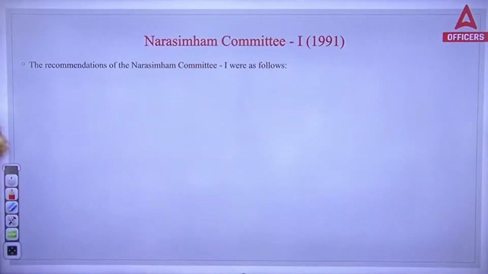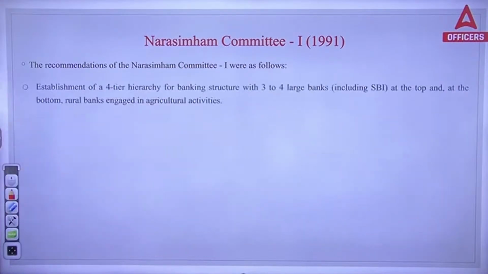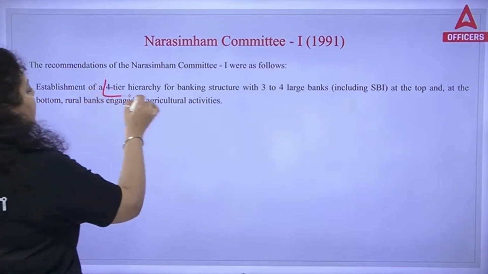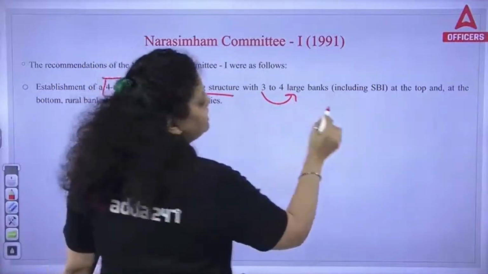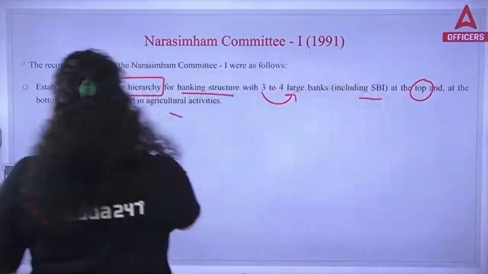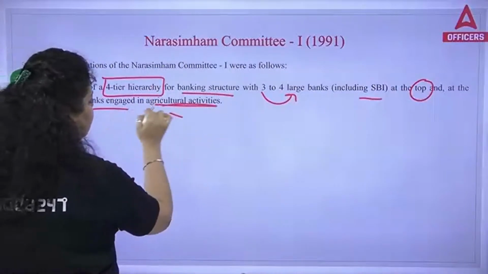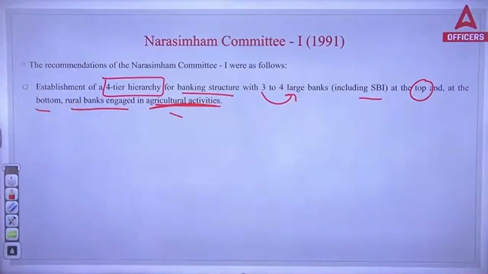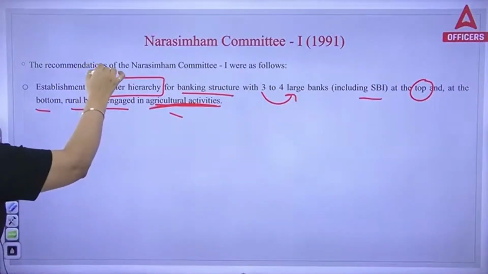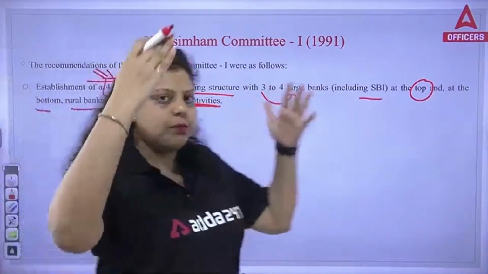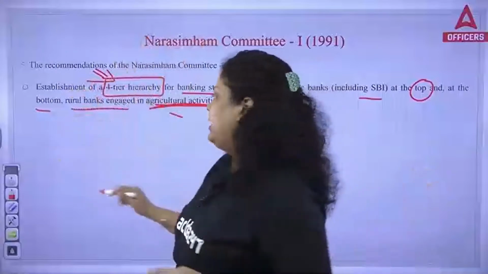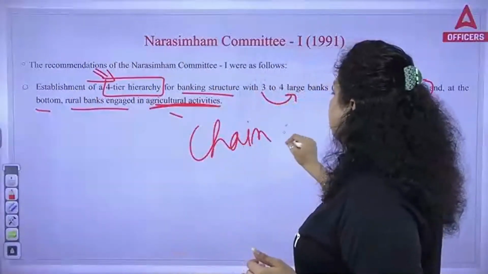Do remember that. The recommendations of Narasimhan Committee 1 are these. First of all, establishment of a four-tier hierarchy for banking structure with 3 to 4 large banks, including the SBI at the top, and at the bottom rural banks engaged in agriculture activities. So the recommendation was that you have to introduce the hierarchy. And you all know what hierarchy is: simply the chain of command you have to follow.